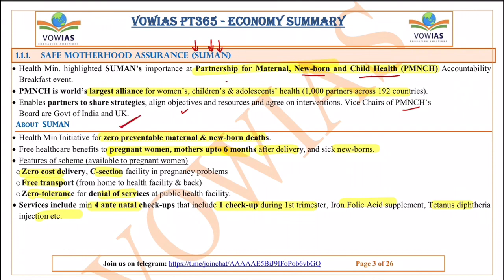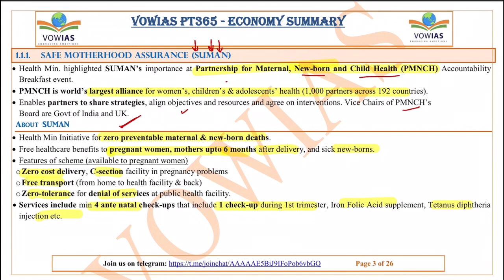So now if you see some more information about this Suman scheme, the Safe Motherhood Assurance scheme. Here, this is the initiative of the Ministry of Health. As the name suggests, this is mainly to reduce the maternal and the neonatal mortality. Maternal mortality we have seen: a woman who gave birth or who is pregnant, or who has terminated the pregnancy. So to reduce these deaths, this Suman scheme was launched.